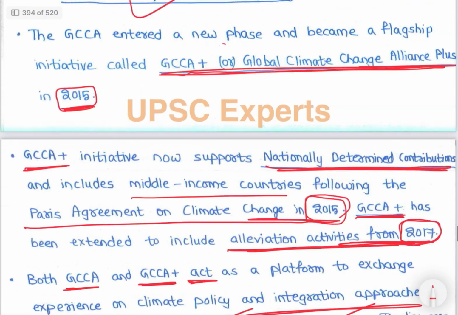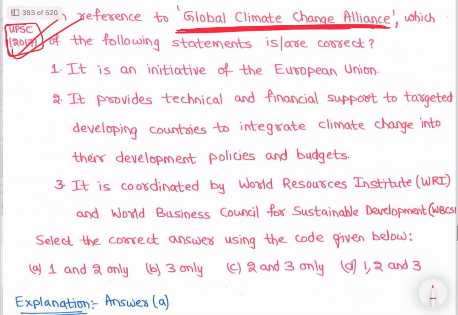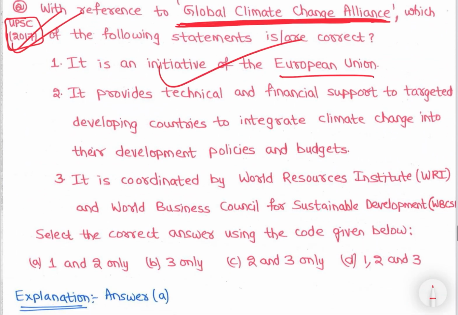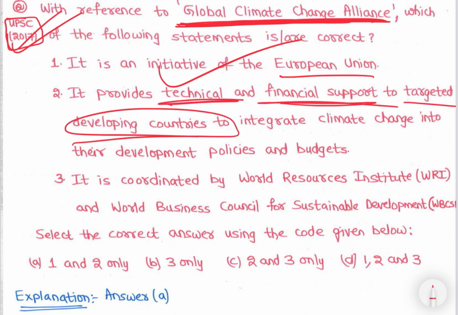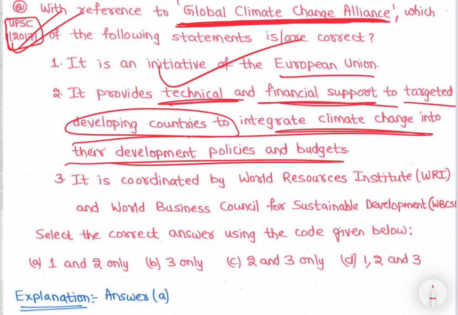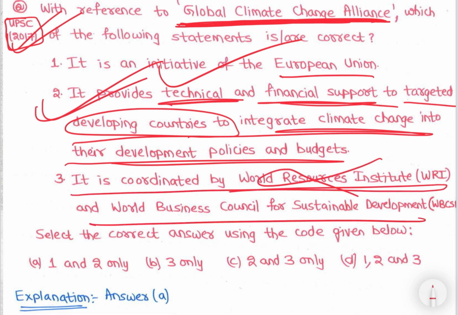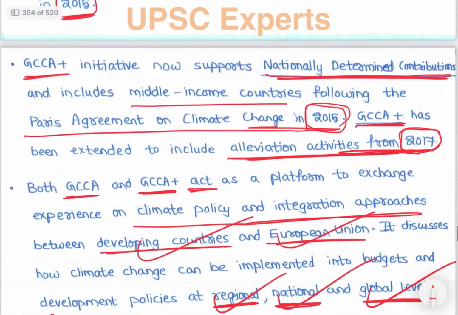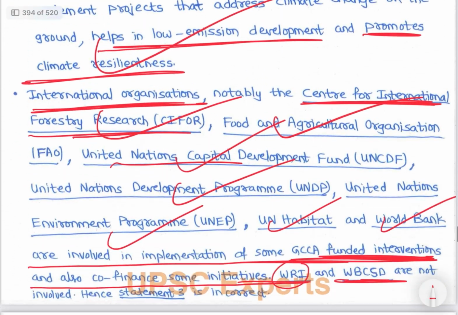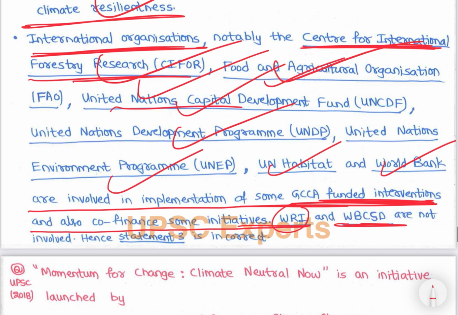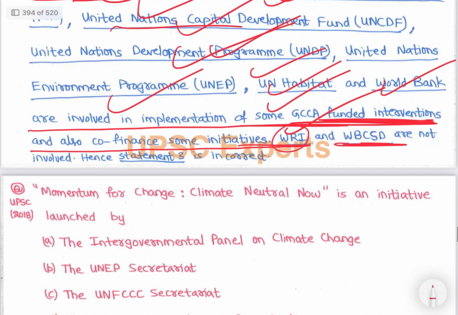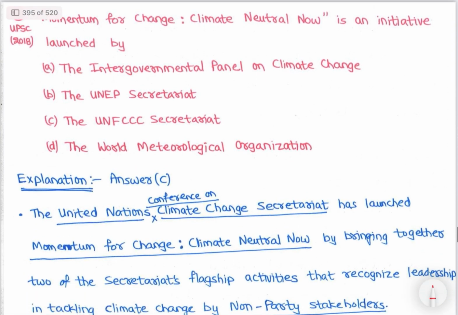So let's check. It is an initiative of the European Union, correct? It provides technical and financial support to targeted developing countries to integrate climate change into their development policies and budget, correct? It is coordinated by WRI and World Business Council for Sustainable Development. These two are not, but many institutions help and coordinate, right? Notably, these are the institutions. So that is there. Then momentum for change, right?